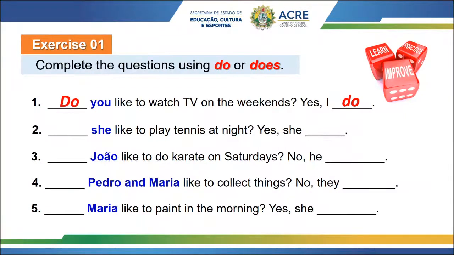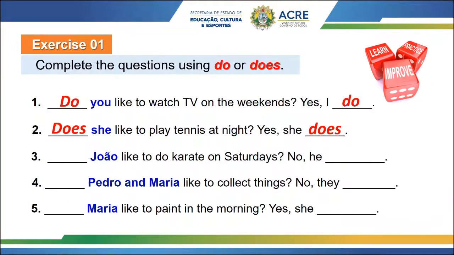Do she or does she like to play tennis at night? Does she? Perfect. So let's repeat. Does she like to play tennis at night? Yes, she. Guys, do or does? Does. Perfect. Let's go to number 3.